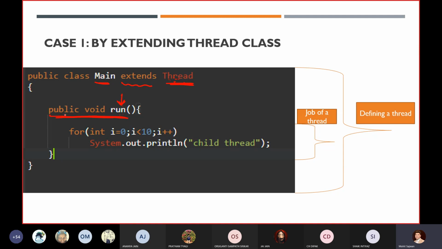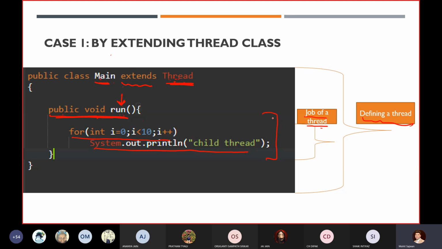So you have to write public void run, and after that perform whatever operation you want to perform over there. In this entire class, we are defining a thread, and this entire method is basically the job of a thread. What job do you want, what do you want to achieve from this particular main thread?